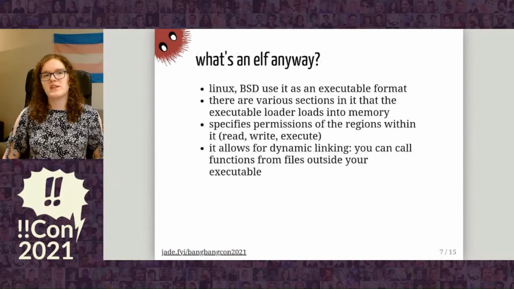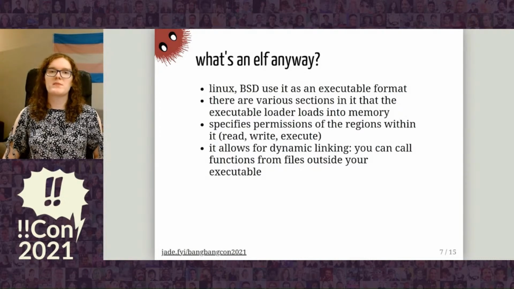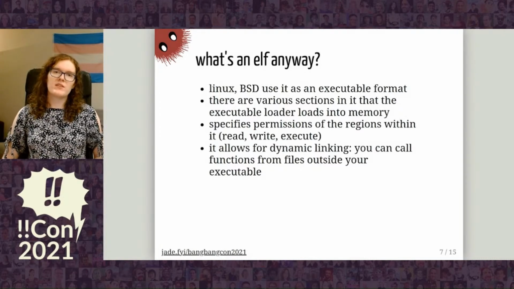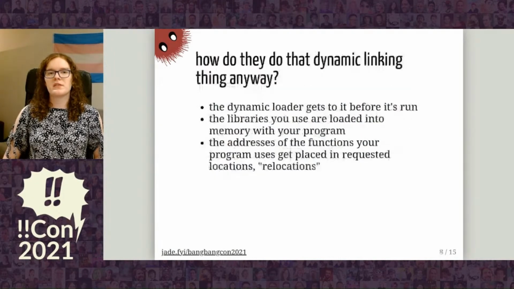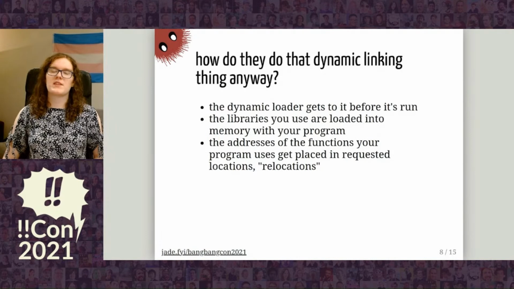However, how would we find this address? In order to answer that, we need to look at what an ELF is. An ELF is the executable format used by Linux and BSD. It loads various sections out of your executable into requested locations in memory with requested permissions. And it also allows for dynamic linking, which means that you can have libraries that you can replace without having to recompile your program. How do they do dynamic linking?